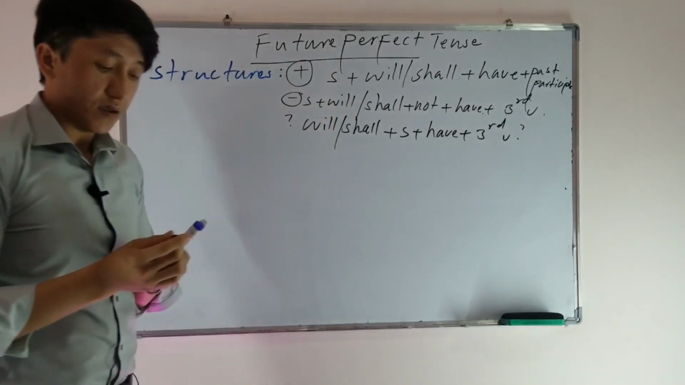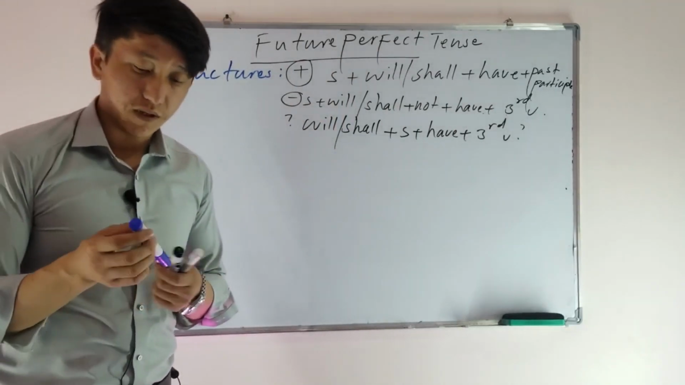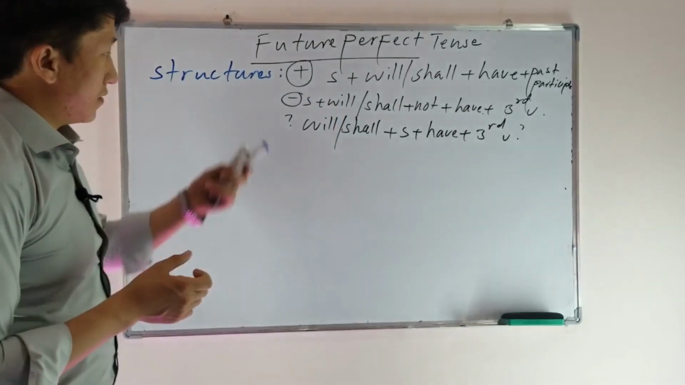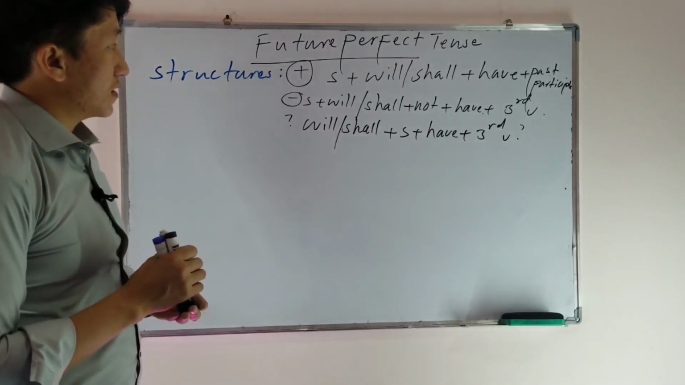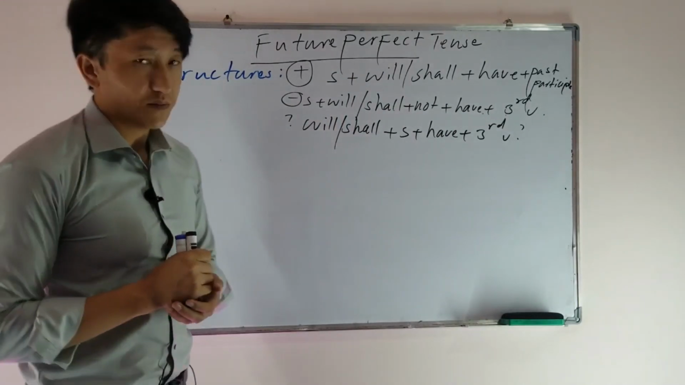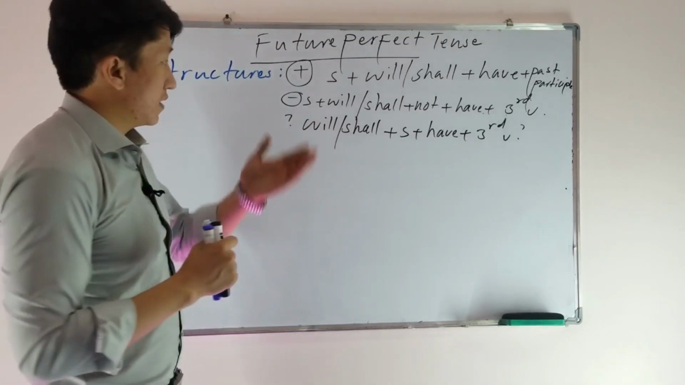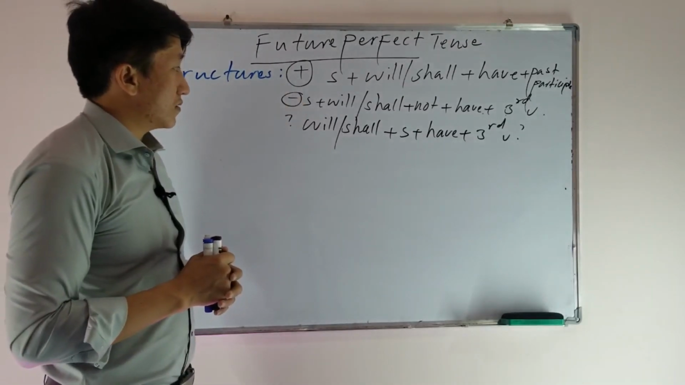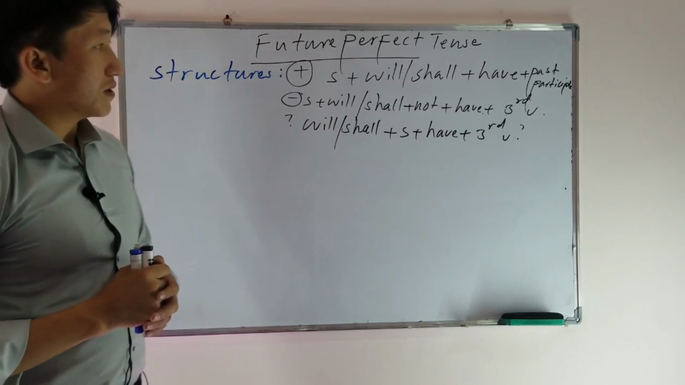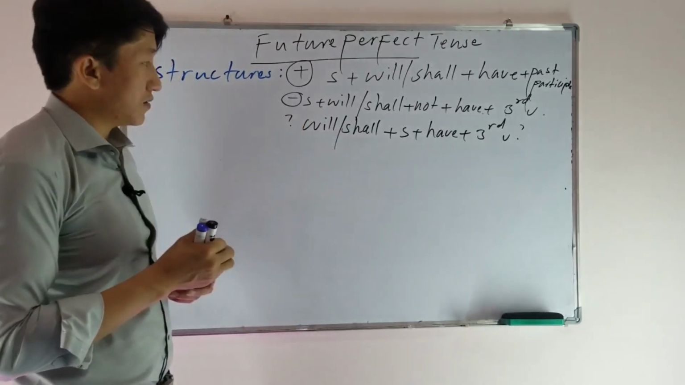Now this is how we can use the future perfect tense. These are the structures. The structures are subject plus will or shall plus have plus past participle, third form of the verb. For the negative form, we use subject plus will or shall plus not plus have, third form of the verb, and so on with this one.